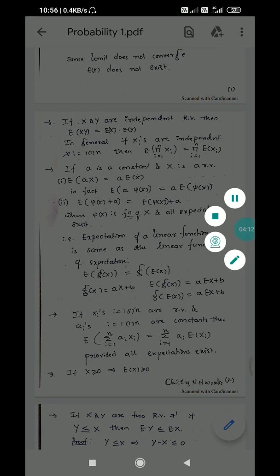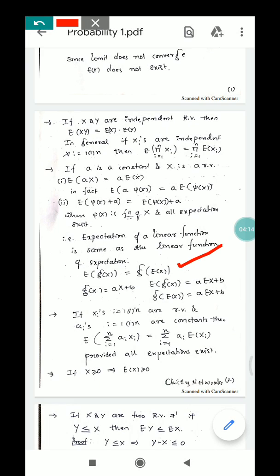For example, if you take g of x equal to ax plus b, then the expectation of g of x is a into expectation of x plus b, since b is constant. And g of expectation of x, if you take the expectation of x first and then put the function g, it is nothing but the same. So this is also one of the important properties.